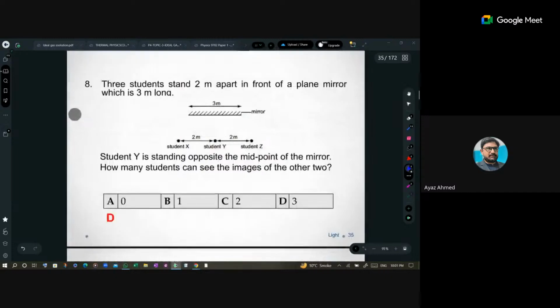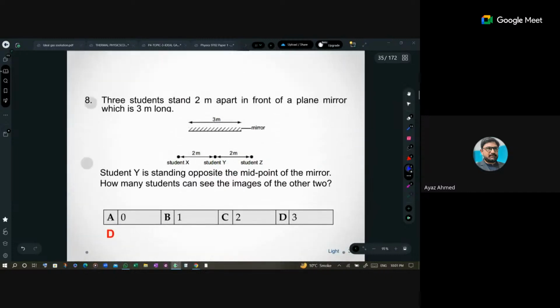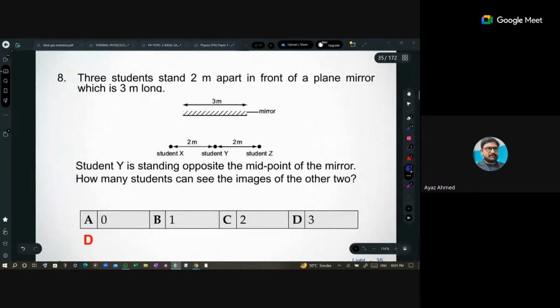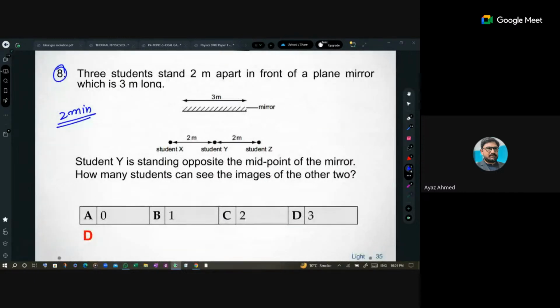This is a task for you all. You just have 2 minutes, because after that I will wind up the class. Tell me how many objects would be seen. Let me check. Oh, yes, one more question I wanted to discuss, but please just take 2 minutes. Not more than 2 minutes.